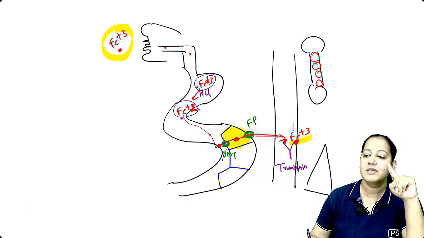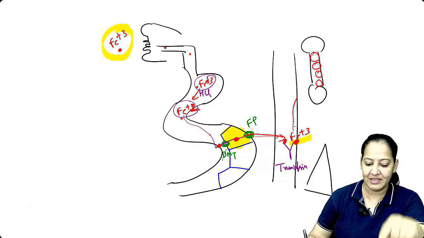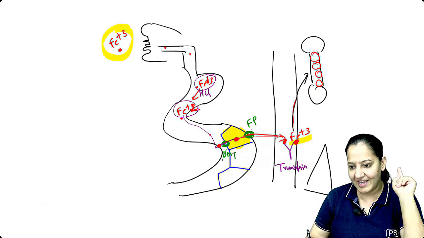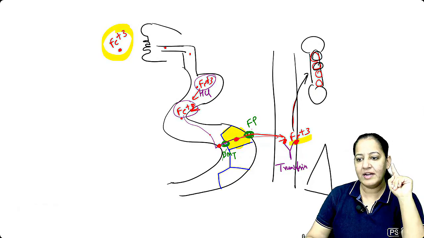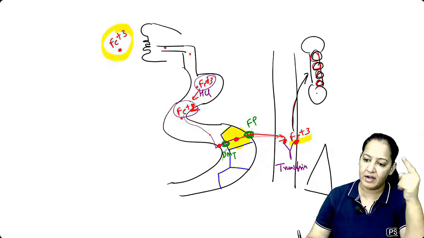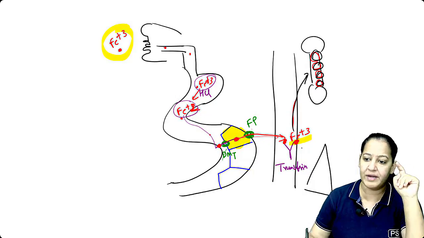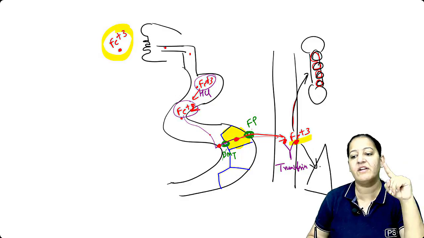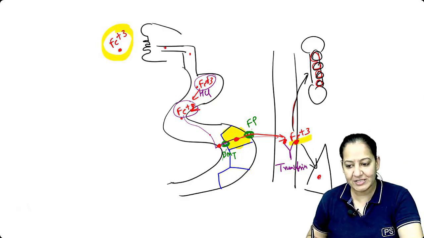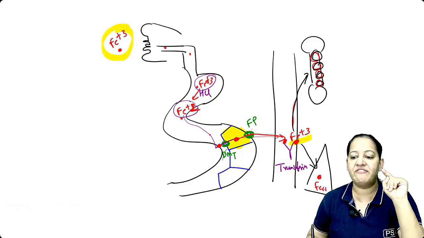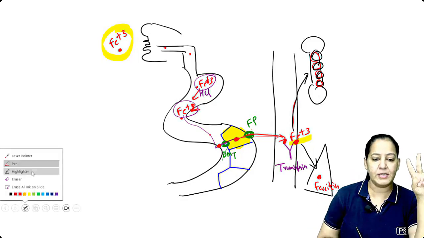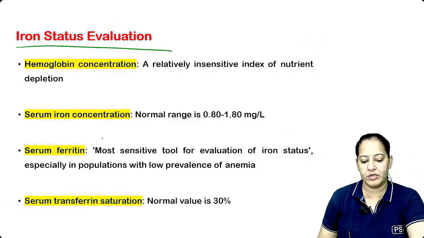So the transferrin carries the iron. You can see it is carrying the iron to the bone marrow. And all these precursors will take the iron and convert it into hemoglobin, heme of hemoglobin. The remaining extra iron will go to the liver after that, and it will be stored in the liver in the form of ferritin. So ferritin is the storage of iron. So tell me two things. Who's the transporter of iron? Who's the storage form of iron?